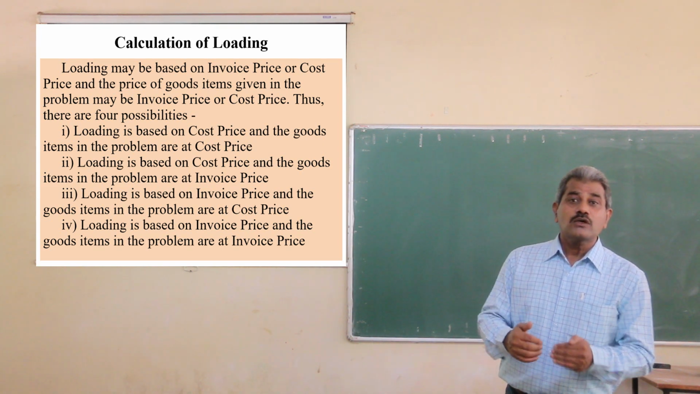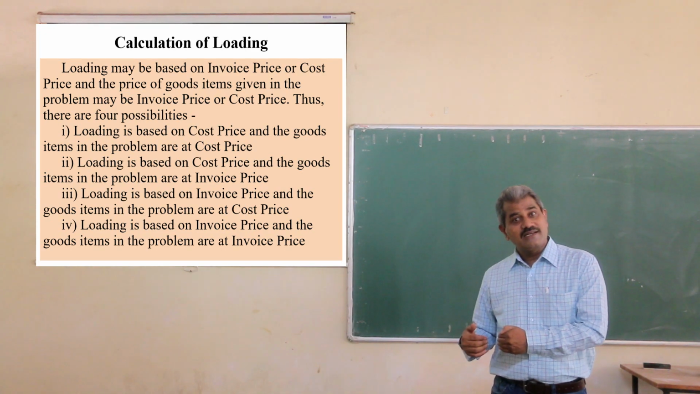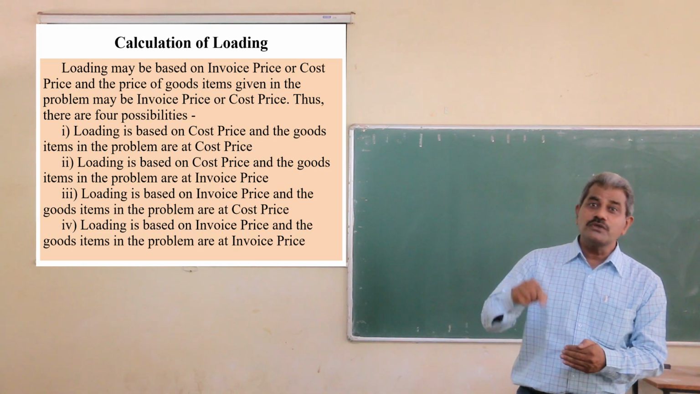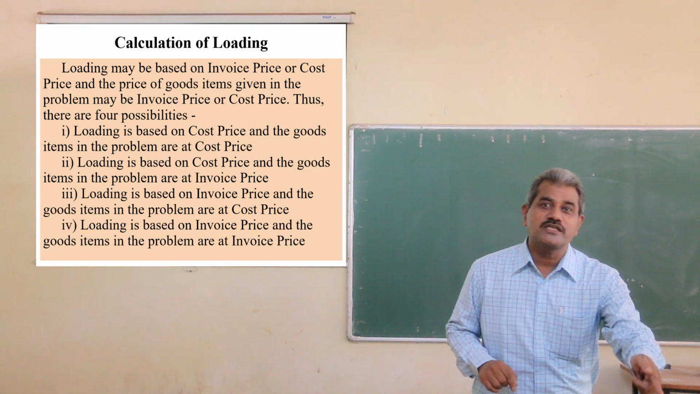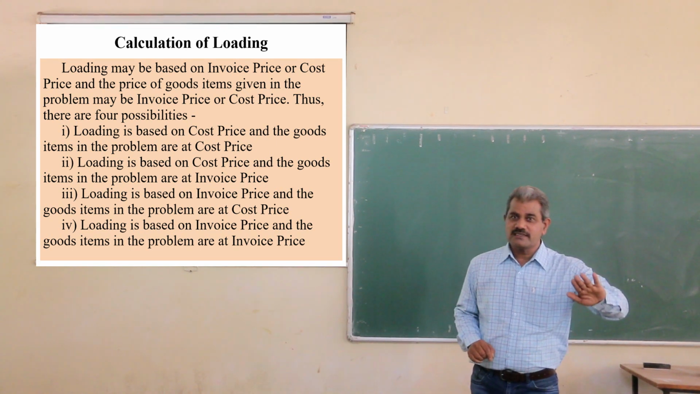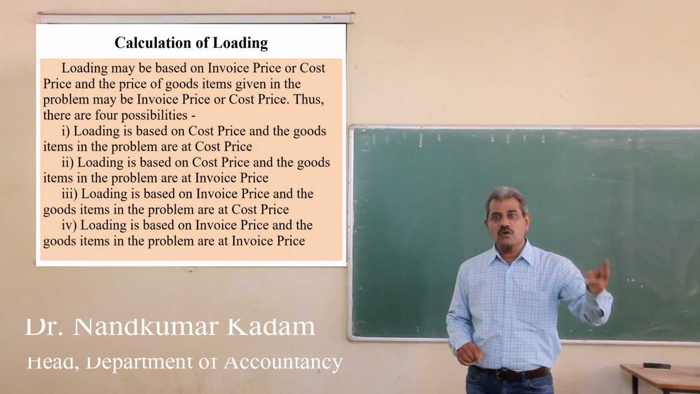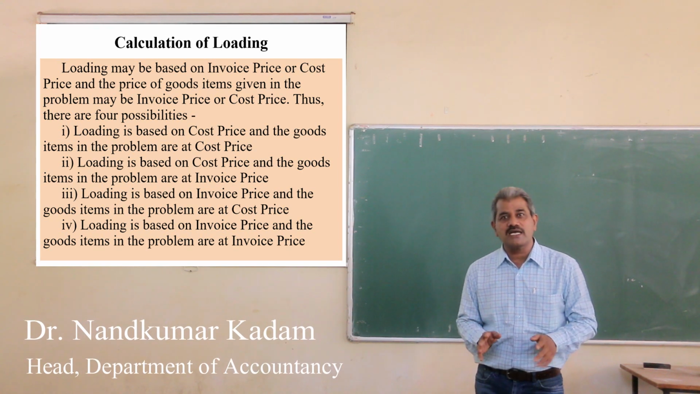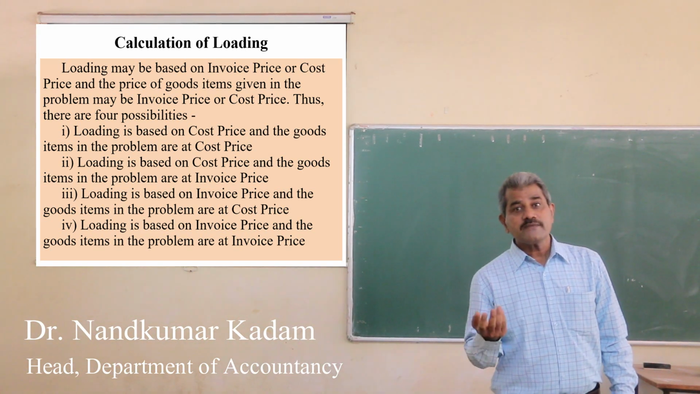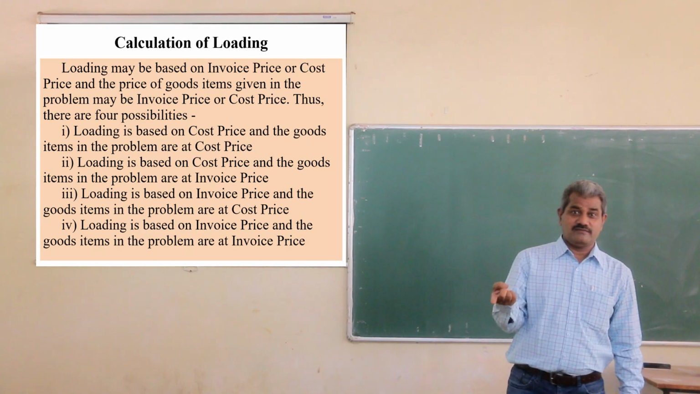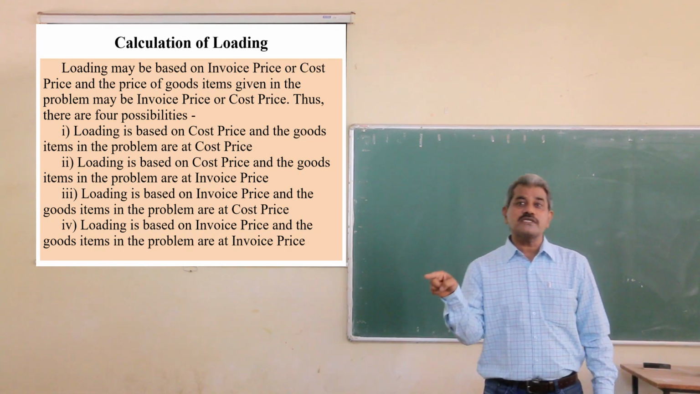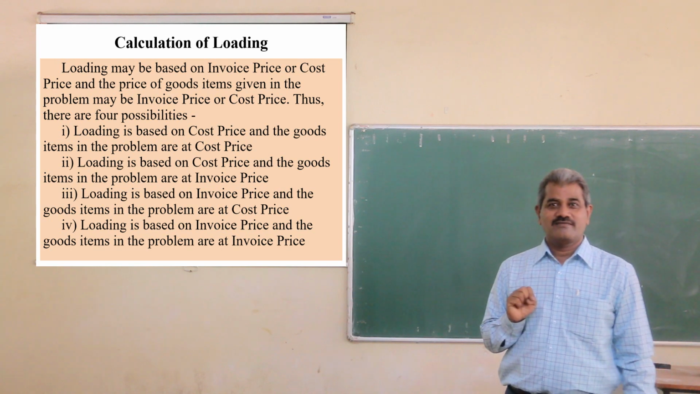Second, the loading is based on cost price, but the items of goods given in the problem are at invoice price. Loading is based on cost price, but the items of goods, opening stock, closing stock, goods sent, goods returned, all these items are given at invoice price. This is the second possibility. Third, loading is based on invoice price, but the items of goods are given at cost price.